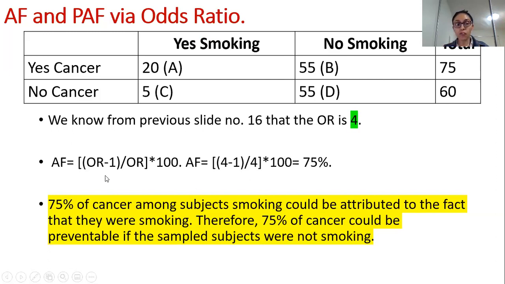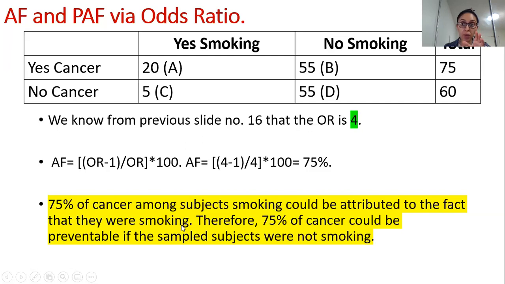So now insert it in the formula. You have this as your formula: 4 minus 1 divided by 4, into 100. This gives you 75. So 75% of cancer among subjects smoking could be attributed to the fact that they were smoking. 75% of the cancer, maybe because they were smoking.